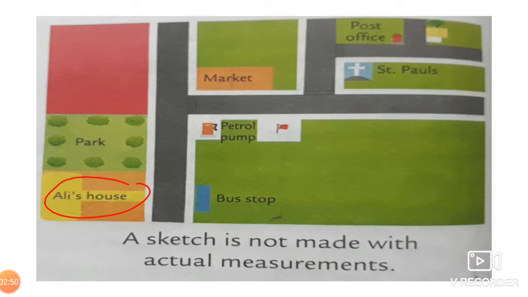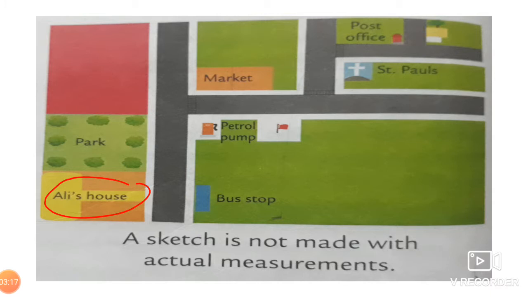It's just an explanation. Actually, this is a sketch, beta. A sketch is a rough drawing of a place. It's just a rough drawing of Ali's house and the neighborhood of Ali. They have used different signs and symbols. For Saint Paul, it must be a church if I'm not wrong, so they have a white cross. For the post office, they have used the red colour post box.